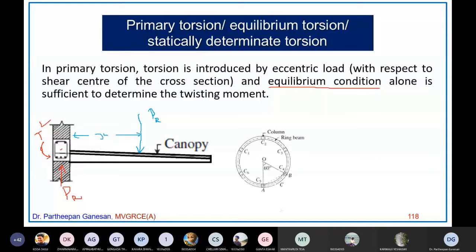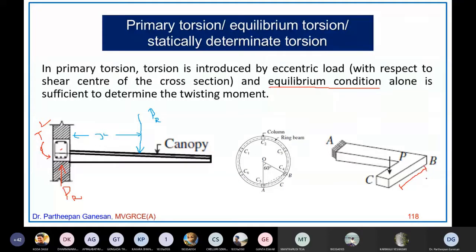Similarly, this is another example. Here also you can find out the twisting moment it is subjected to, using the equilibrium equation. Let us say the load is P, and this length is, let us say, L1 or L2. Obviously the bending moment at point B will be P into L2. And this P into L2 will act as a twisting moment for AB. So PL2 will be the twisting moment for AB, and for the member BC, the bending moment at B is PL2. So these are the primary torsion examples.